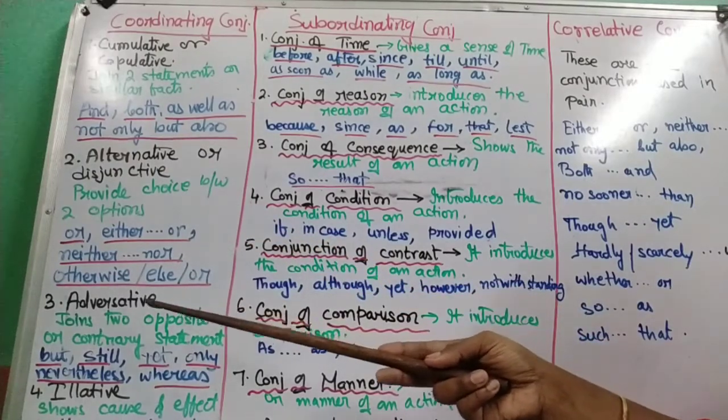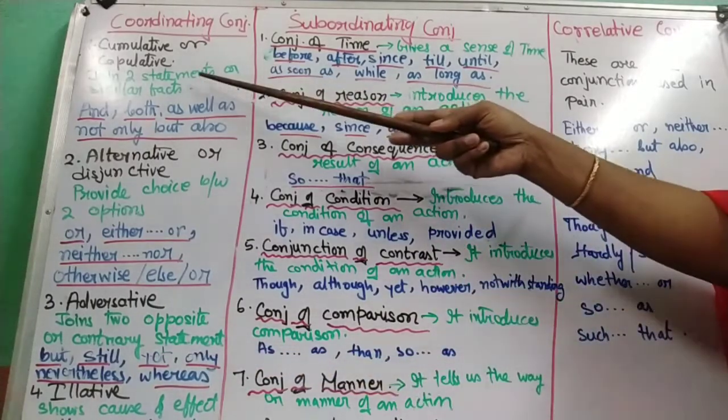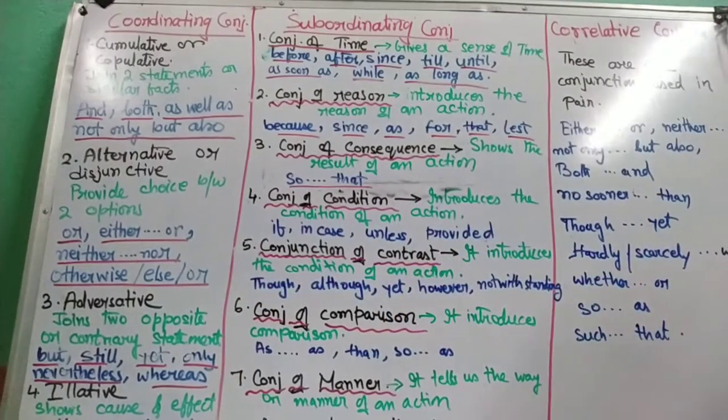Adversative conjunctions join two opposite or contrary statements. Like cumulative joins two similar facts, adversative will join two completely different or contrary statements. However, both the parts would be independent. Both the parts of the sentence that are joined by an adversative conjunction are independent. None of them are dependent on each other.